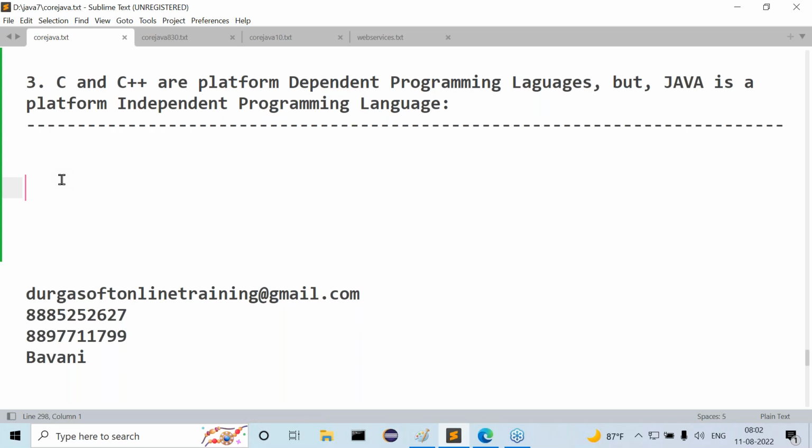But how is Java a platform independent programming language? That we have to understand clearly. All right, guys. For the next 10 to 15 minutes, the topic is very, very important. Try to concentrate more. Don't take any running notes. Just understand my explanation. That's enough. Now let's come to the content here.